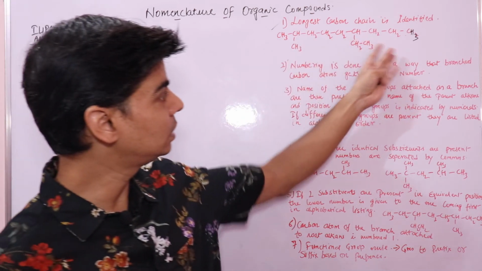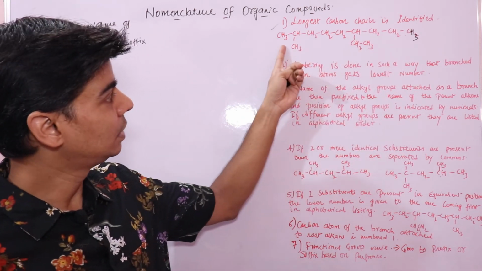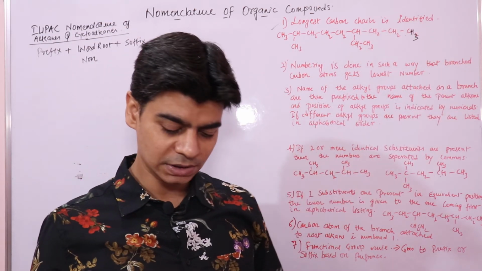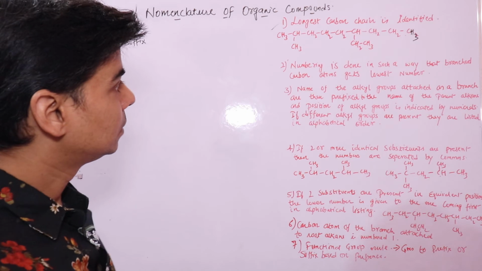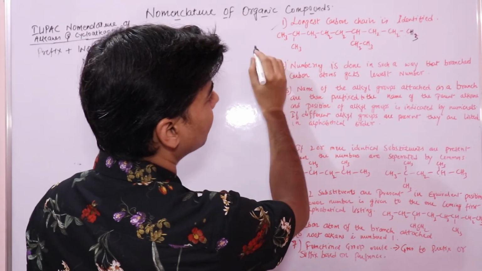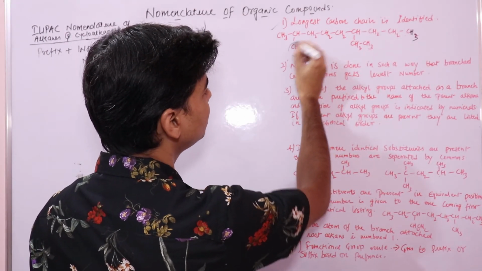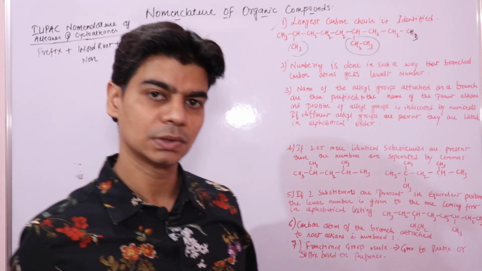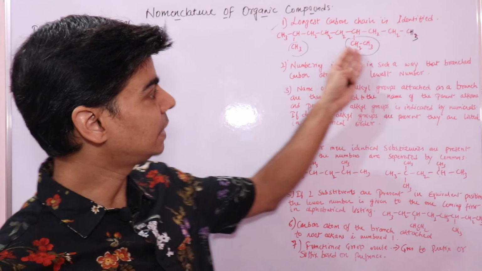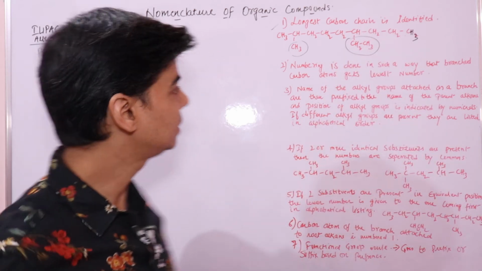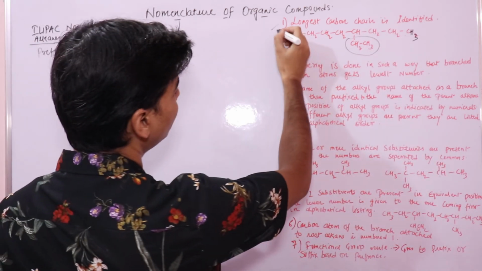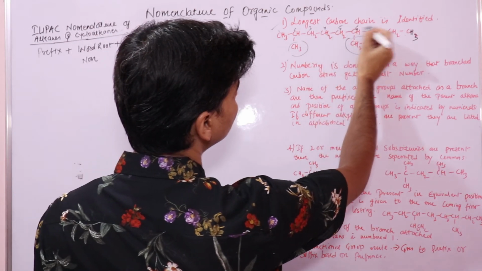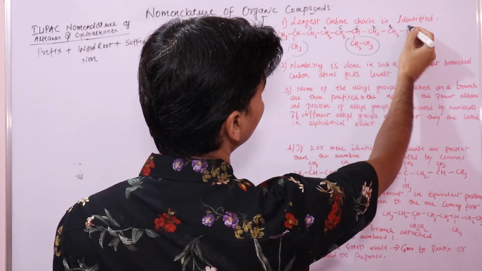Now how will you number these, whether you number it from this side or from this side? What will decide that? These branches. If you see, these are branches. So we will start the numbers so that these branches get the lowest numbers. Suppose I start from here, 1, 2, 3, 4, 5, 6, 7, 8, 9.